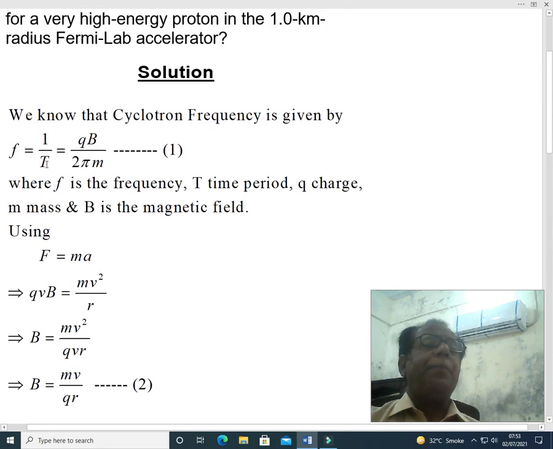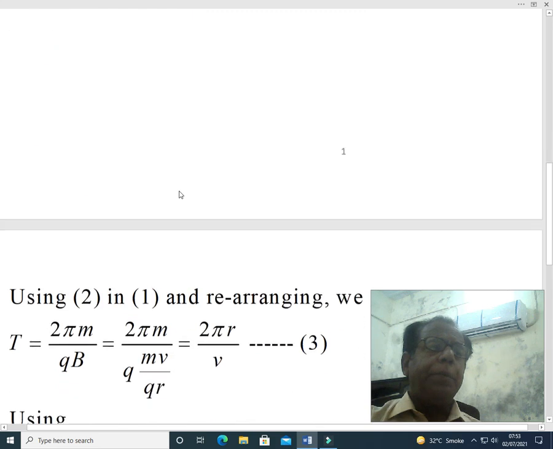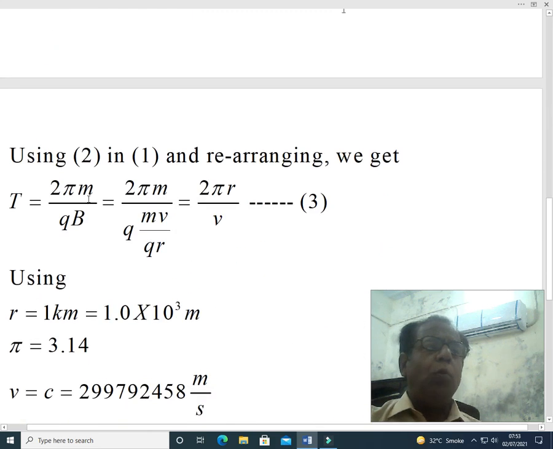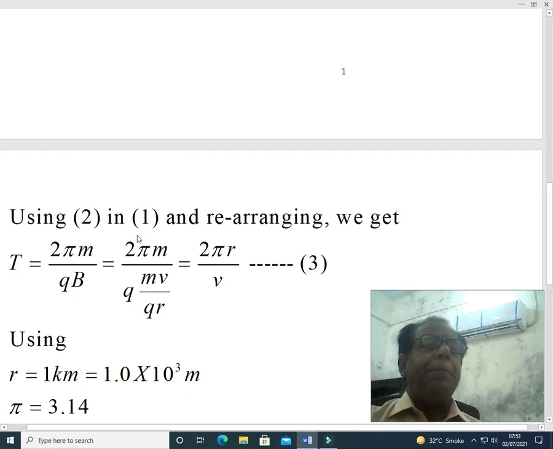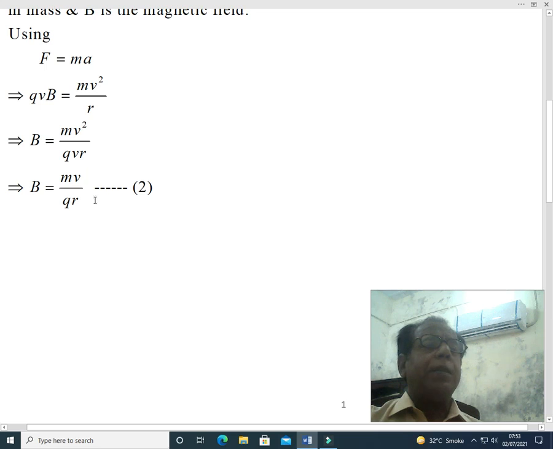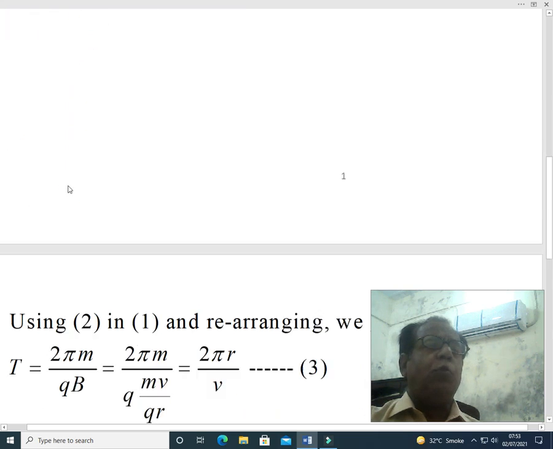Here when we consider T, we will forget f, because either we can use f or we can use T. When we isolate T, then T will become equal to 2 pi m over qB, which is equal to 2 pi m over q into, in place of B we have used equation number 2 where B is equal to mv over qr.